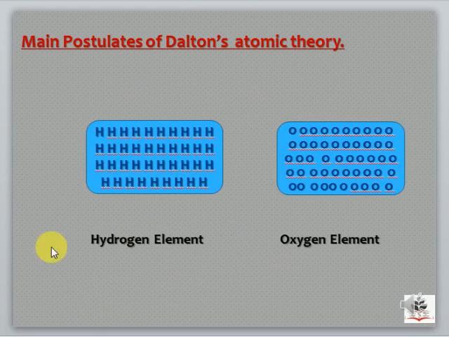For example, here I have two elements, hydrogen element and oxygen element. Hydrogen element is composed of hydrogen atoms, and all the atoms of hydrogen element will be same in size, shape, mass, and other chemical properties. It's not possible that some of the atoms of hydrogen will be smaller in size while other atoms will be bigger in size. It's not possible. Okay, all the atoms of same element will be having same properties. They will be same in size, shape, and in their masses.